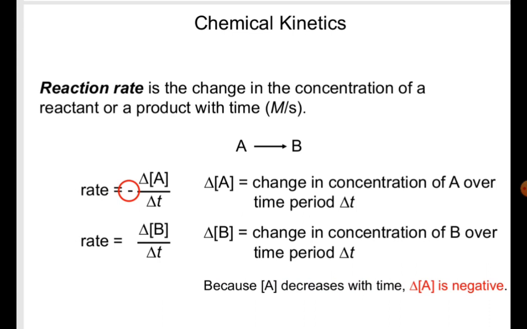a positive sign. See, conversion of A into B, where rate equals minus delta A by delta t, where delta A is the change in concentration of A. Here we considered A as a reactant over time period delta t, and with respect to B, delta B is the change in concentration of B over time period delta t. Here we introduce a minus sign because the concentration of A decreases with time. Due to that, the change in concentration of A is negative.